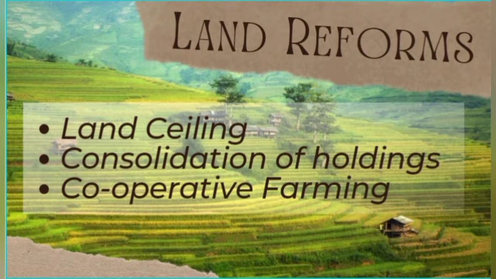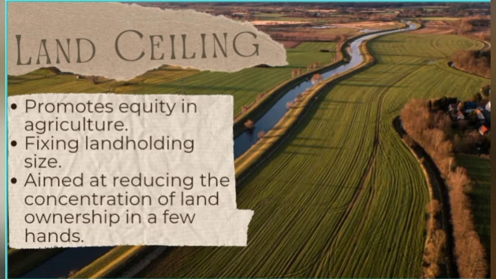Then the topics coming under land reforms are land ceiling, consolidation of holdings, and cooperative farming. What is land ceiling? Land ceiling means making changes to the holding size one can own. That means fixing the land holding size, so a maximum amount of land can be owned by a person. The aim was to reduce the concentration of land ownership in a few hands and redistribute it to all the people within India, both rich and poor. It also promotes equity in agriculture.